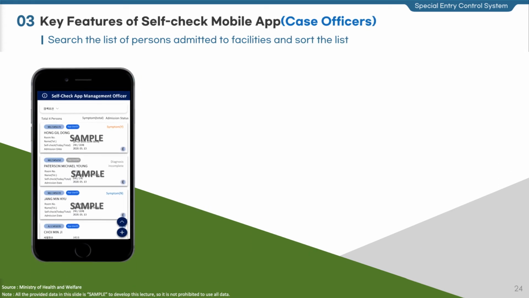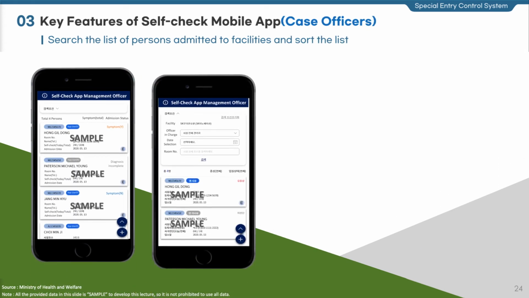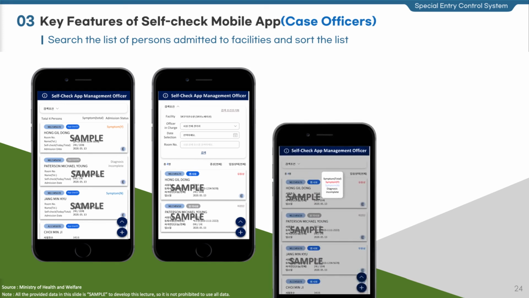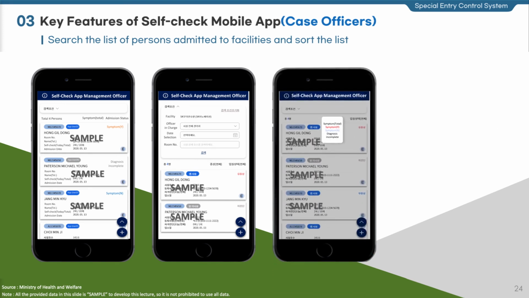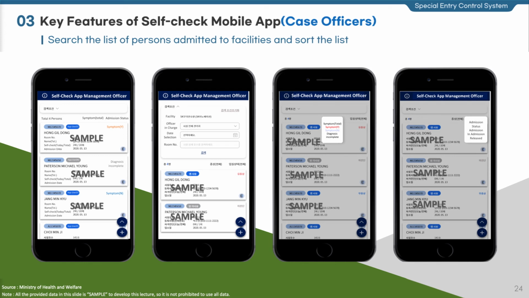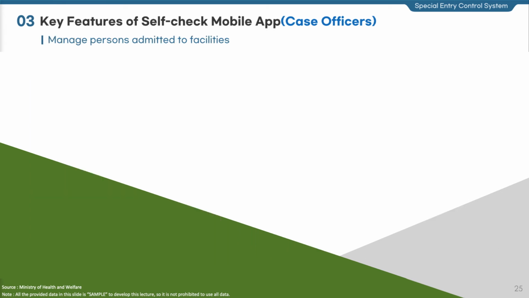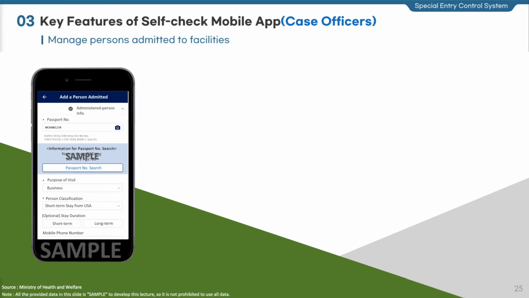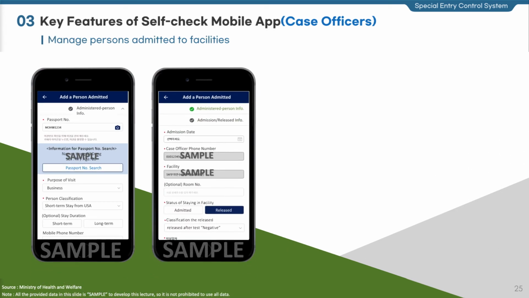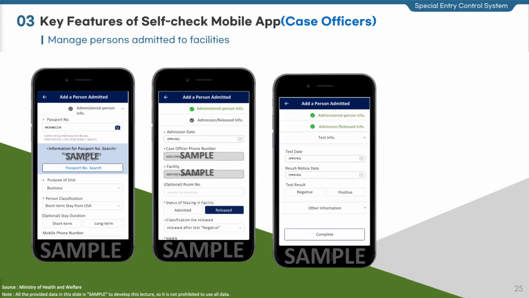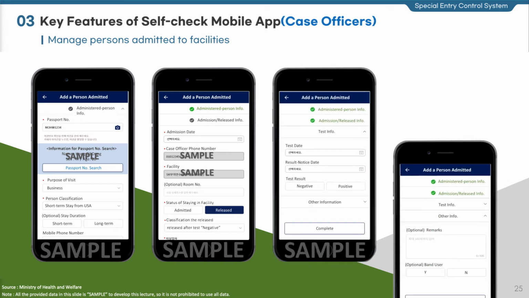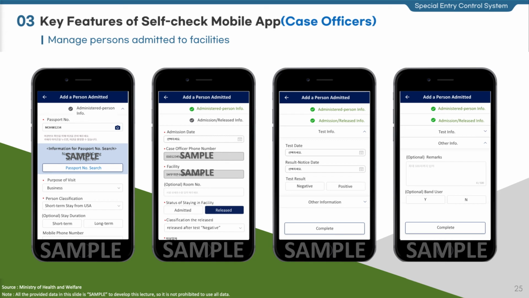Next, you are now seeing screenshots of the self-check app for case officers. This version of the app is designed to help case officers check whether or not persons in facilities for quarantine undergo self-diagnosis and monitor their status. I will give you some details on how case officers manage persons admitted to quarantine facilities through the app. Administration and release of entrants to temporary residential facilities are checked with passport scan.